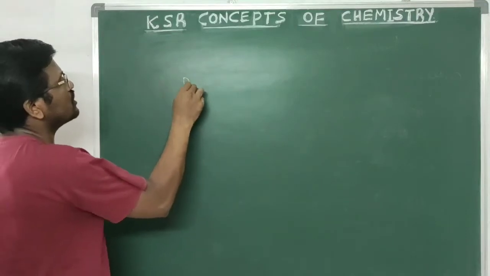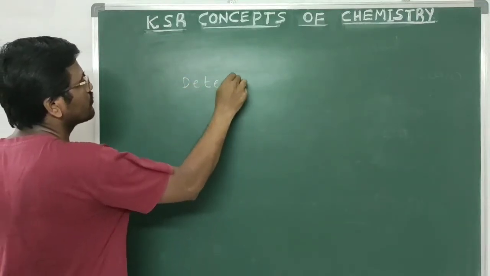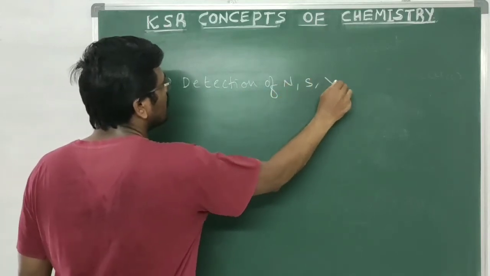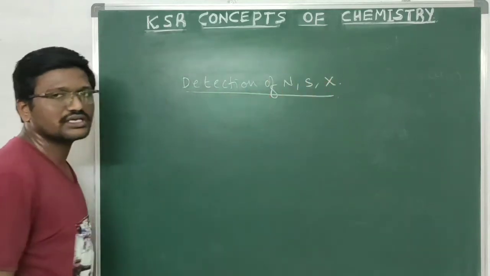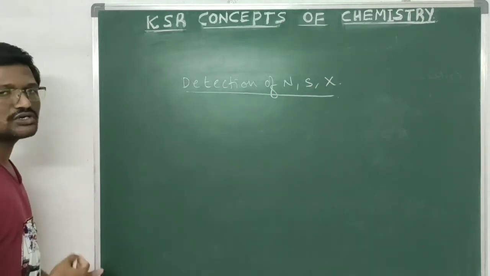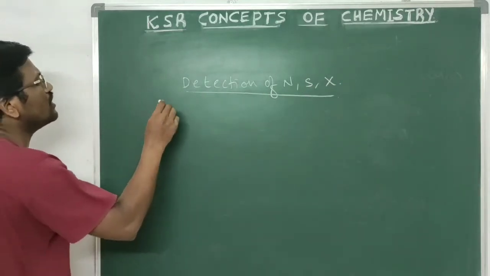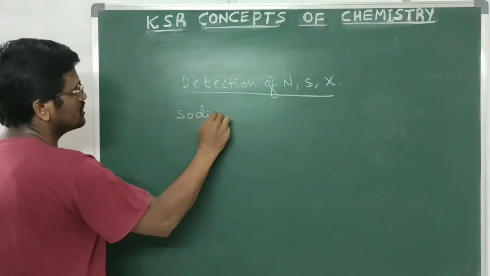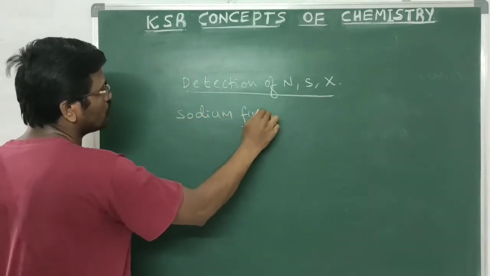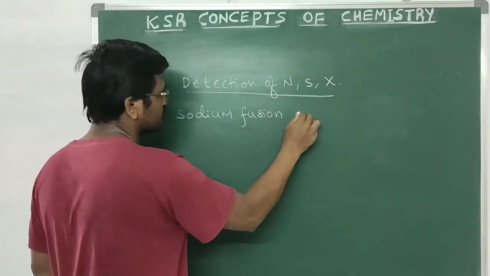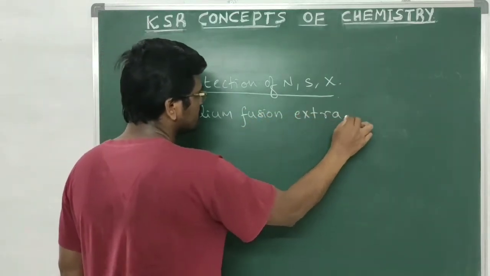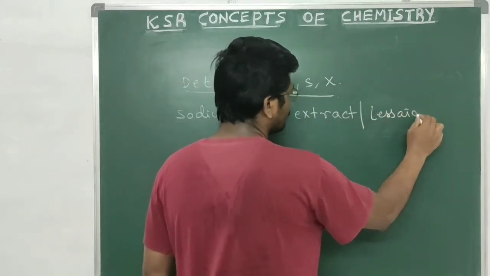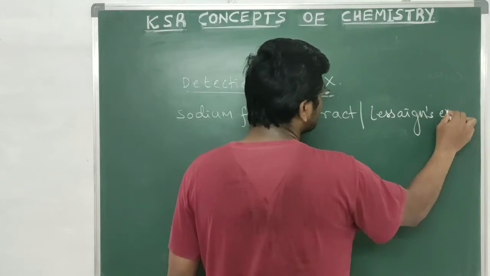Next one, detection of nitrogen, sulfur and halogens. To detect these elements, we have to prepare sodium fusion extract, which is also known as Lassaigne's extract.